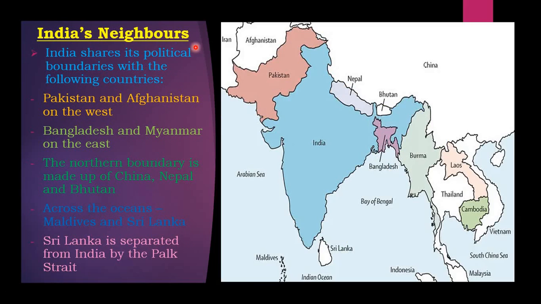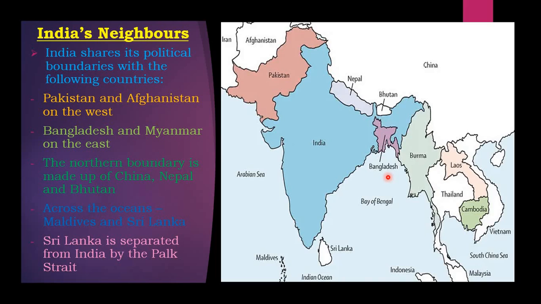Now, India's neighbors. India shares its political boundaries with the following countries: Pakistan and Afghanistan on the west, Bangladesh and Myanmar on the east.